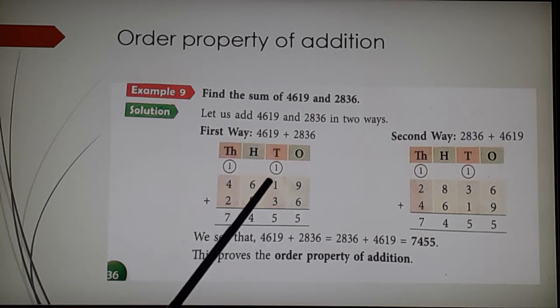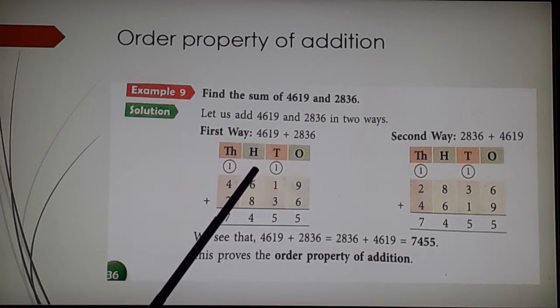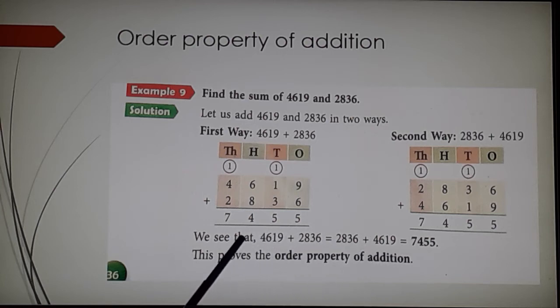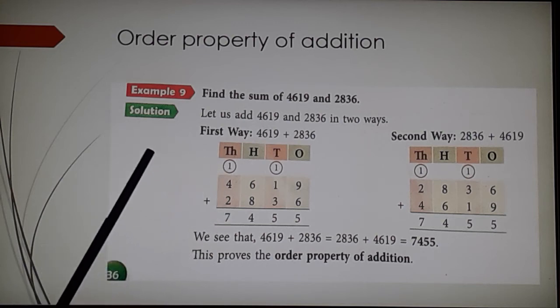This is there in your textbook, children. The yellow box is there, you can just read that. But I want you to understand the order, especially this type of order. 2 plus 3 is equal to 3 plus 2 is equal to 5. Children, whenever you feel confused seeing bigger numbers, just put in smaller numbers and you will understand faster.